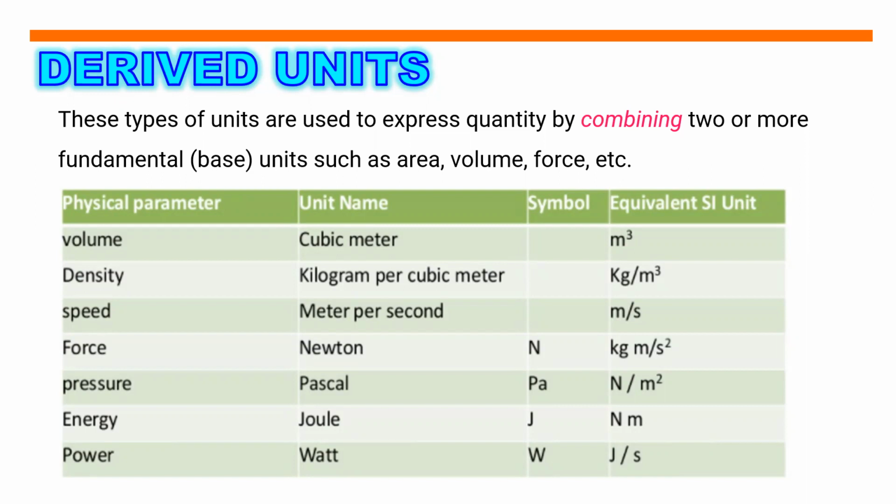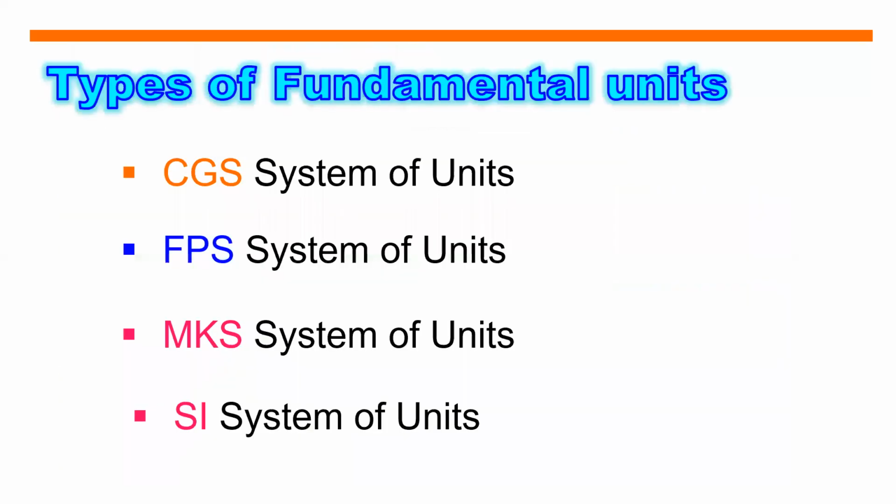Yung density naman natin, mass over volume. So, doon sa volume natin, nandiyan na yung meter. Then, sinamahan pa natin ng ating mass, which is kilogram. So, sa speed ay combination ng meter and second. The same with other physical quantity, like force, pressure, energy, and power.